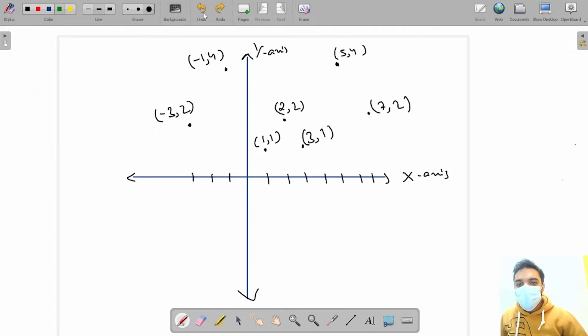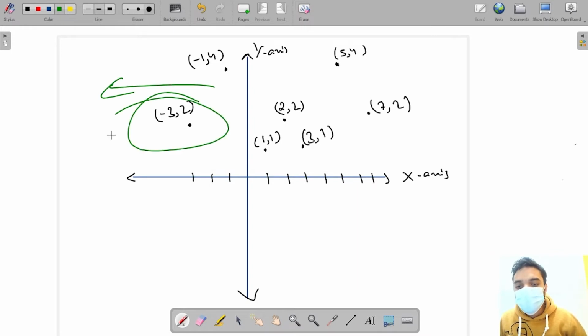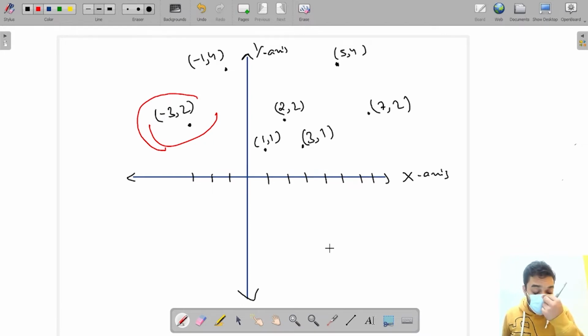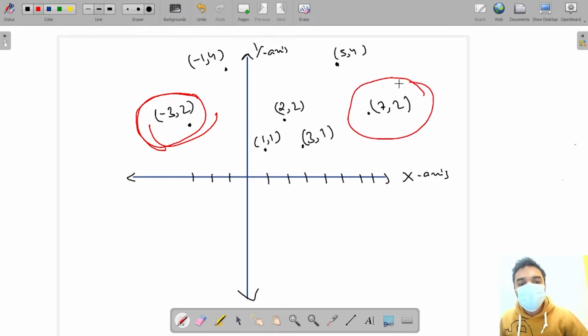I'm going to check the leftmost element here. Let's say this is my leftmost element. If there is any mirror present that is parallel to the y-axis, then this leftmost element's mirror image should be the rightmost element.